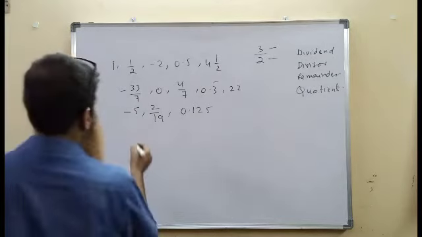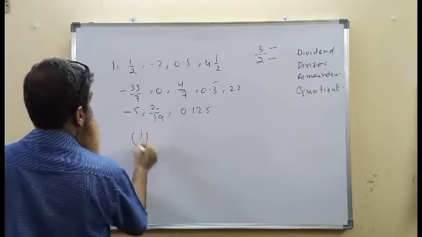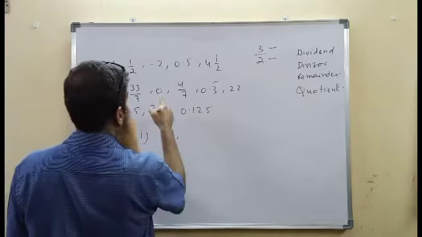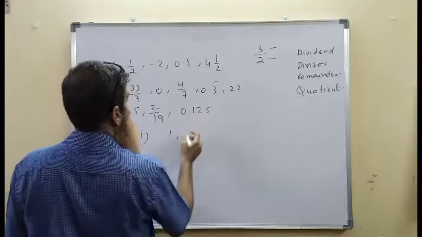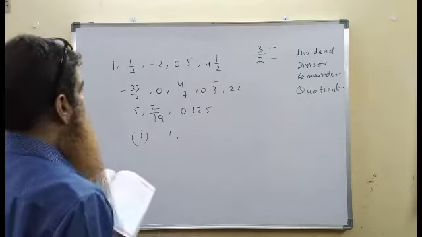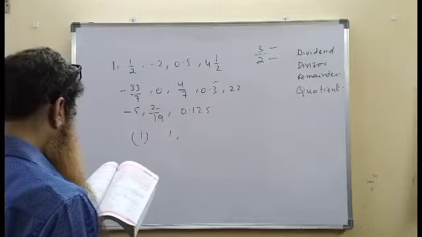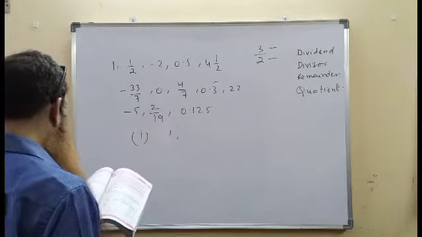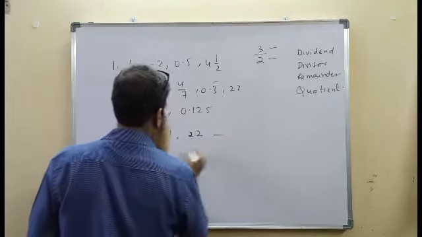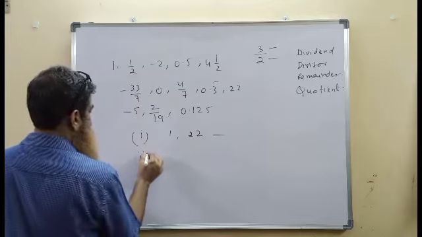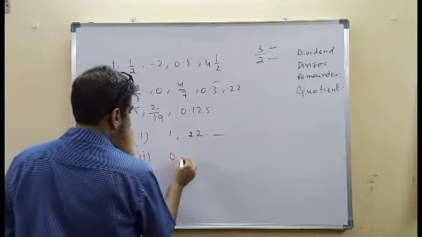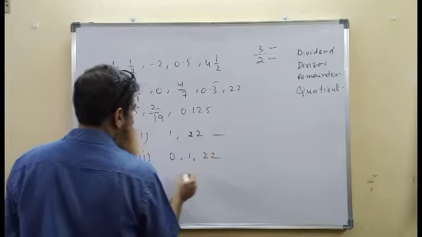First is the list of natural numbers. We have 1 and 22, two natural numbers. In the list of whole numbers we have 0, 1 and 22.